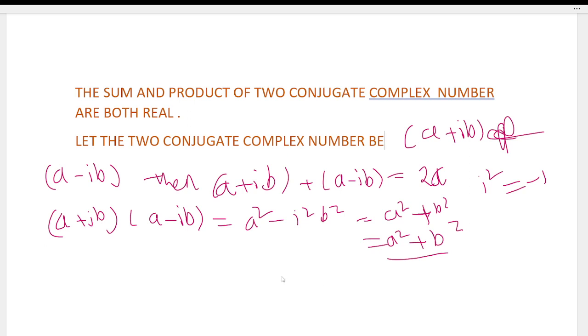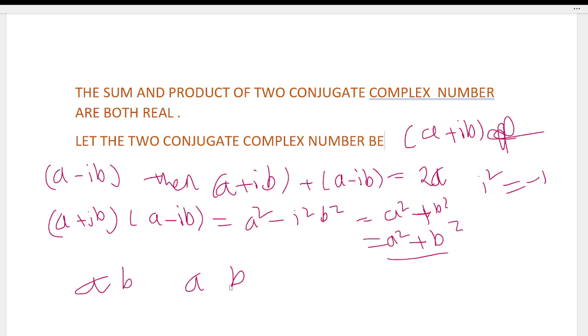Next, the product follows directly from the definition of the complex number as an ordered pair of real numbers a and b.